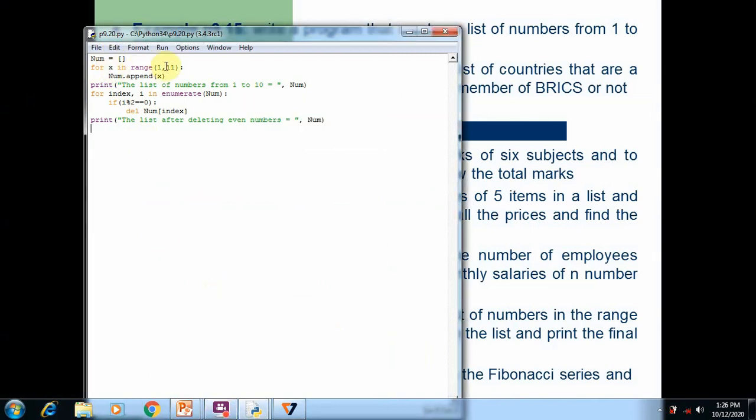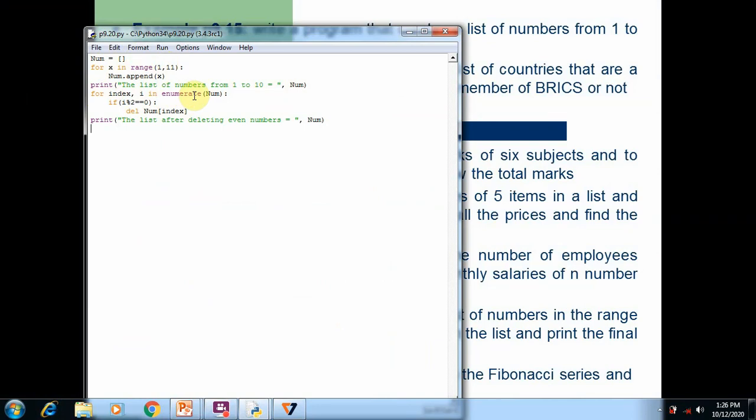By using a for loop, we run the range function. All the elements are appended in the num list. Then the list of numbers is printed on the screen. After printing the original list, we use the enumerate function: for index, i in enumerate.